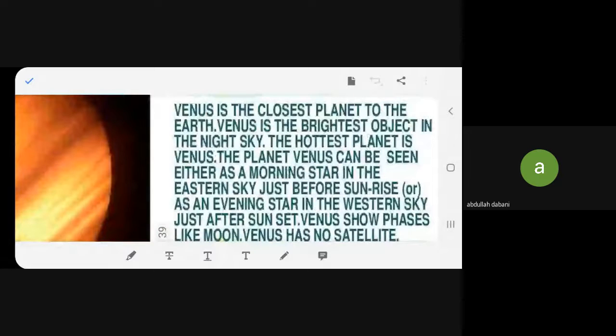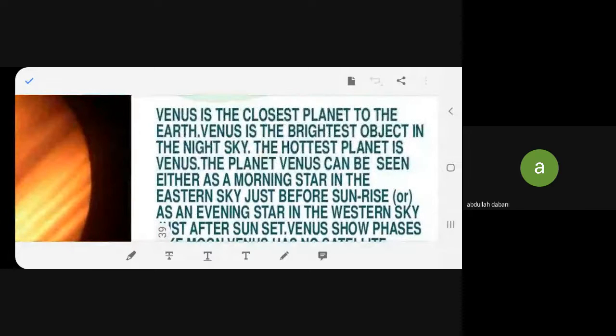What is common between Mercury and Venus? Can anyone tell me? Venus is seen just like Mercury, in the eastern sky before sunrise and the western sky after sunset.